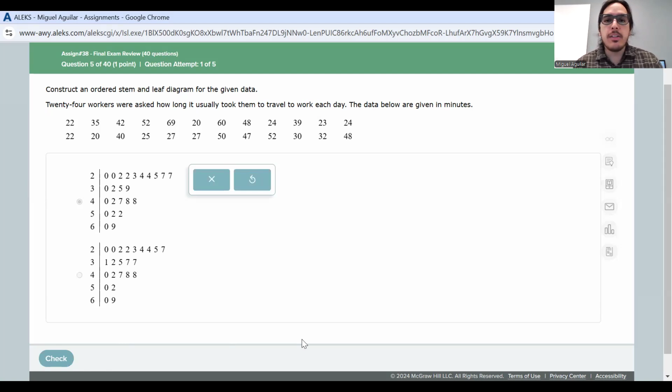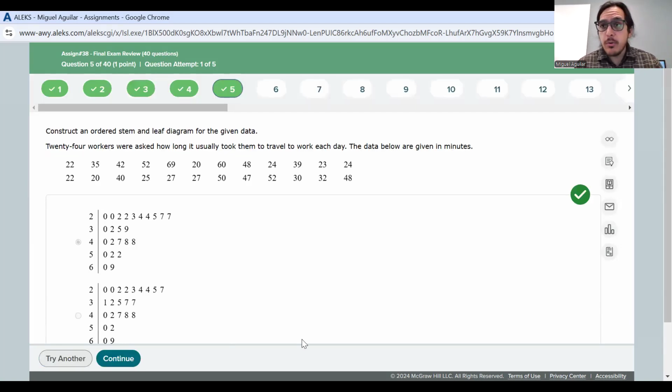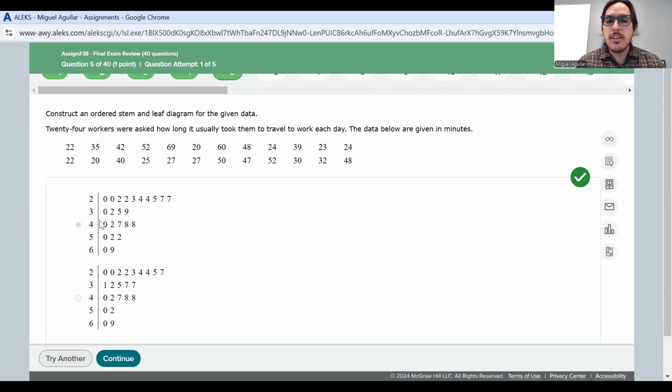So we're going to go ahead and let go and let God. Okay, if you want to be more thorough, you can check out line by line each of those little stems and leaves in the stem and leaf plot. But I just took a leap of faith there because right away there's a distinct difference between these two options that they gave us, and the first option was the only one that matched what we put down on paper.